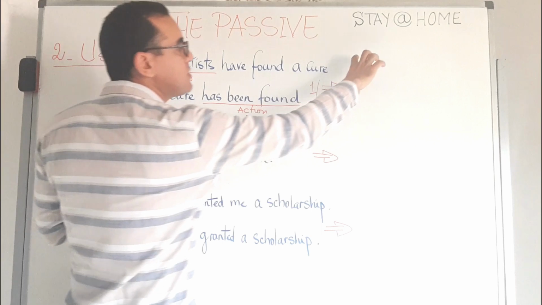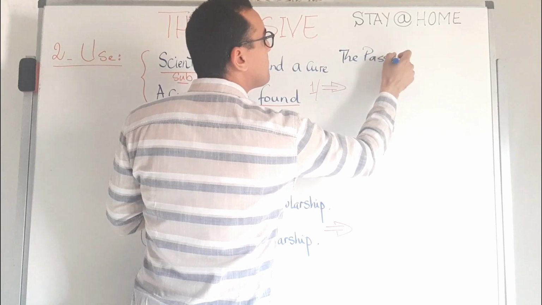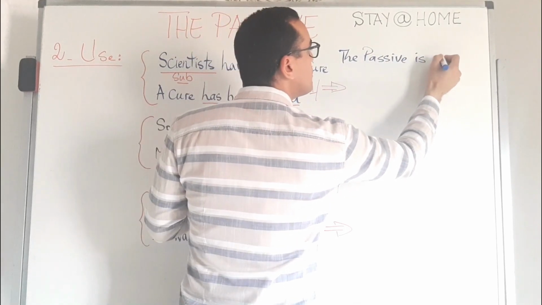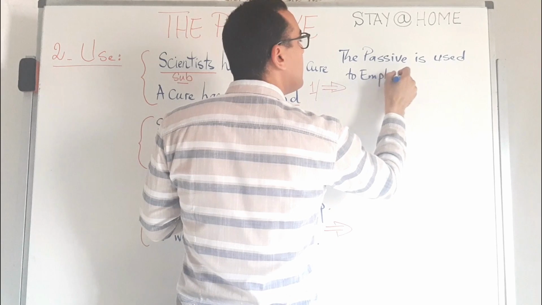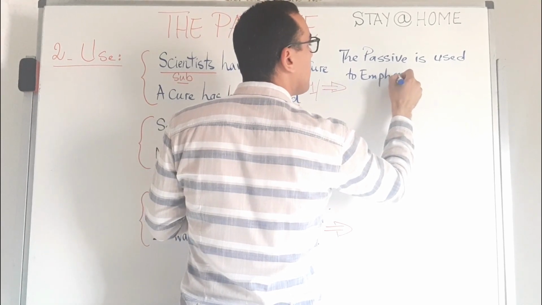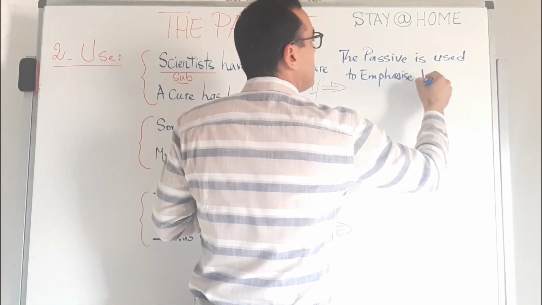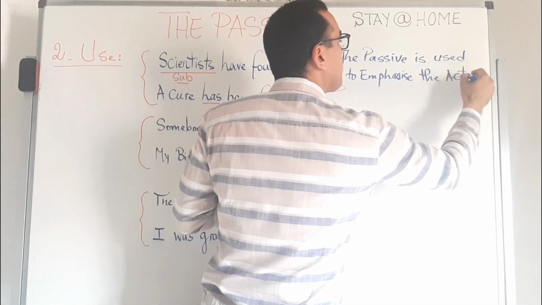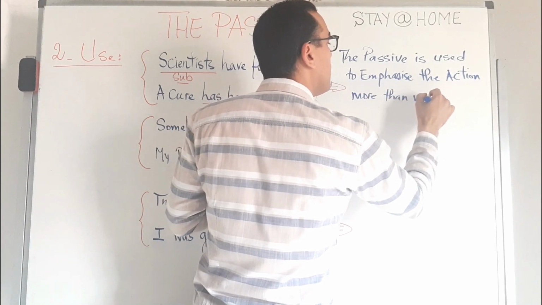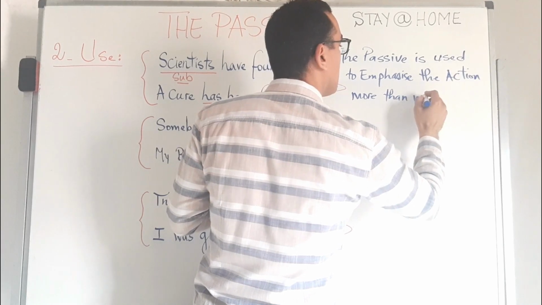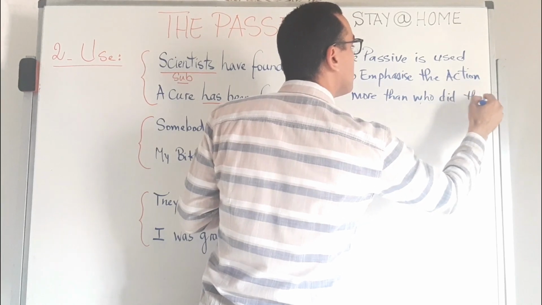So we can simply write a very short summary here. The passive is used to emphasize, to give more importance to the action more than who did the action.